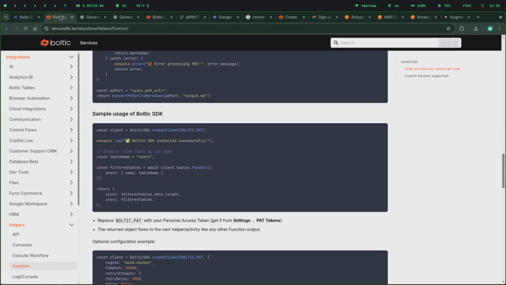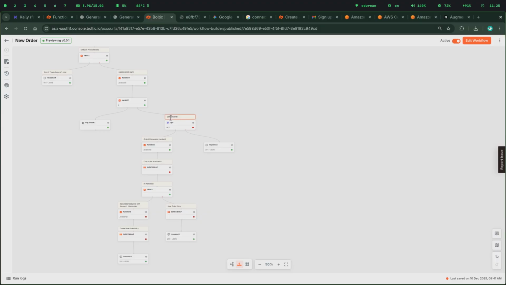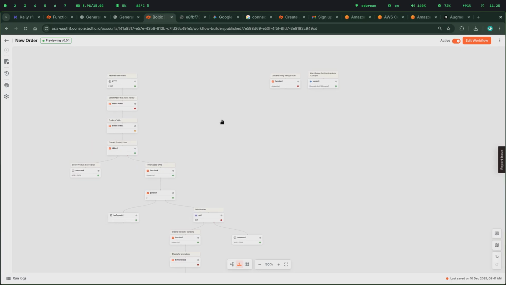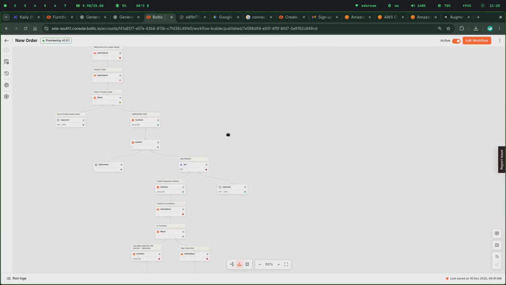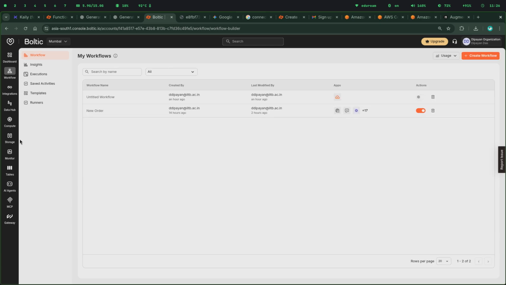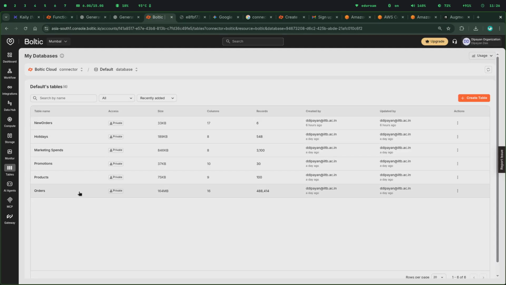Now, I've also created a pretty intensive workflow which, if you can see here, accepts all the orders and puts them in the database. I'm using Baltic tables specifically, to save all of my data.